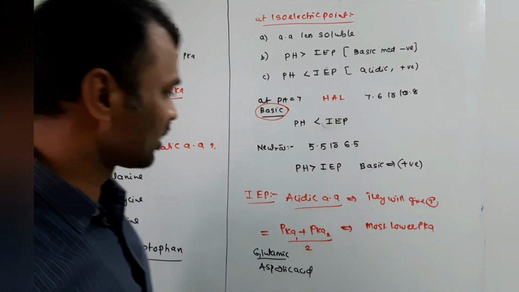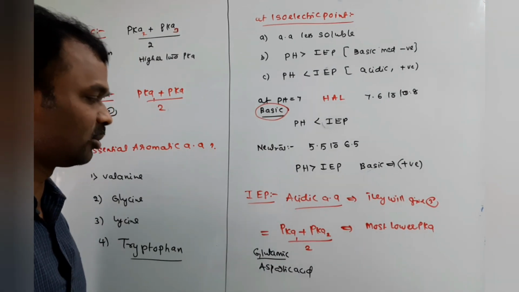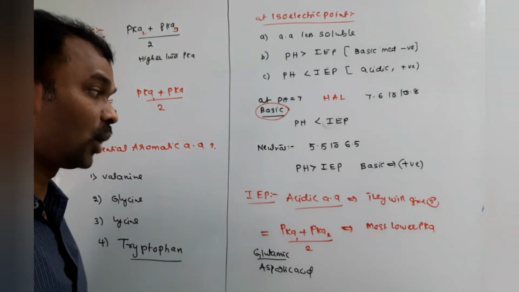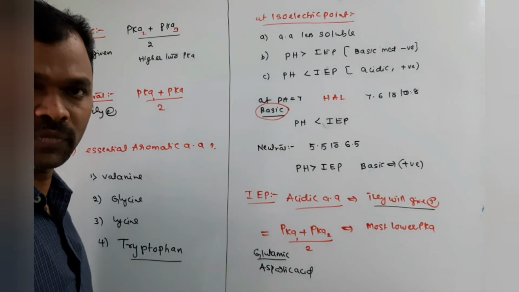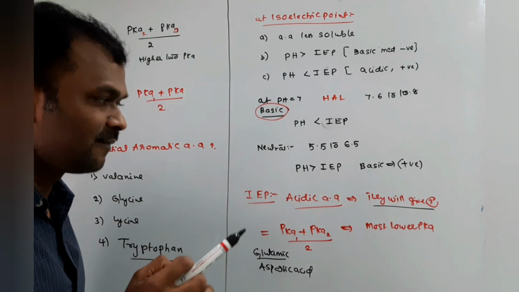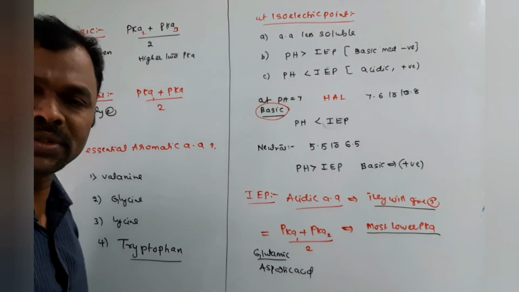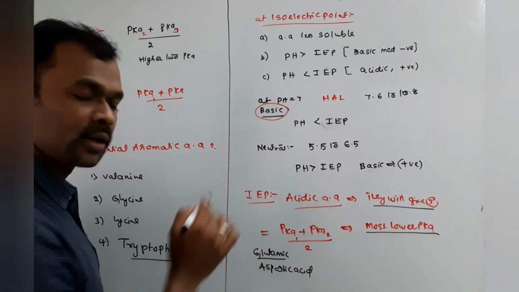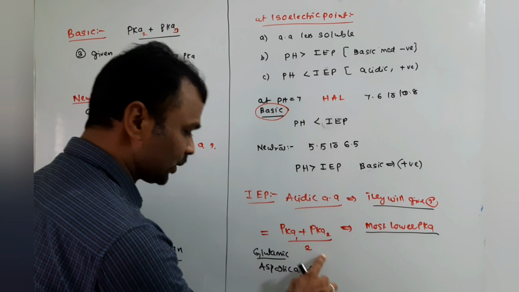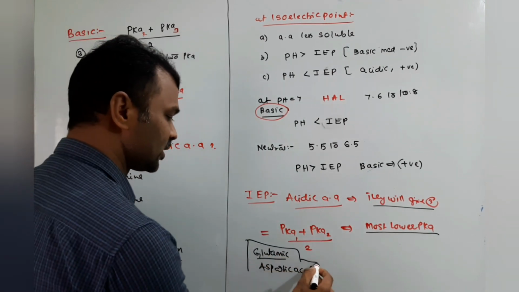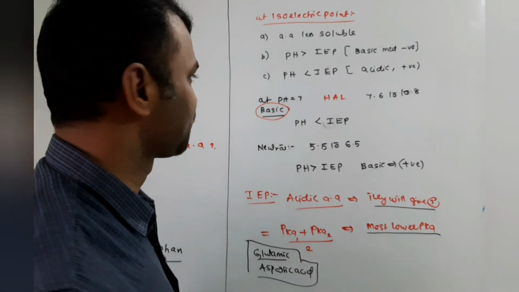Next one is isoelectric point in acidic amino acids. One important question they will be asking: they will give pKa values and they will be asking isoelectric point. How to calculate? They will give generally 3 pKa values. In that, we should choose the two lower pKa values. So isoelectric point equals pKa 1 plus pKa 2 by 2. Generally glutamic acid and aspartic acid are the best examples for acidic amino acids.